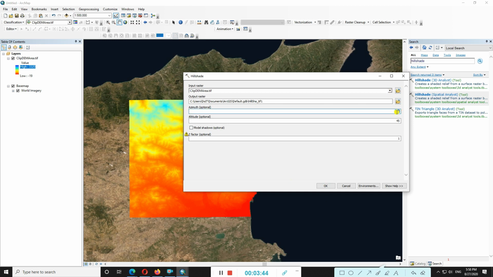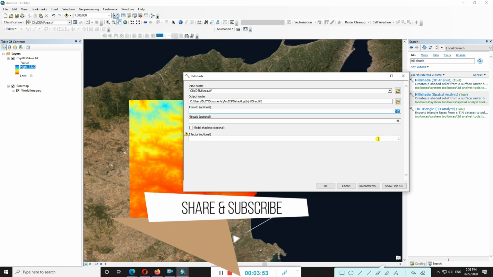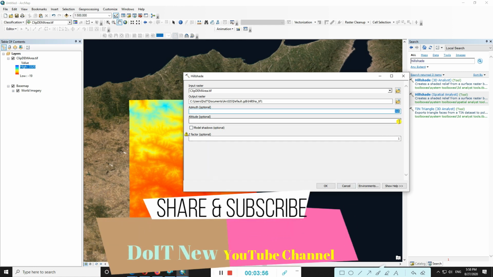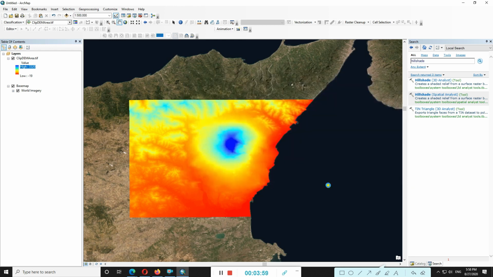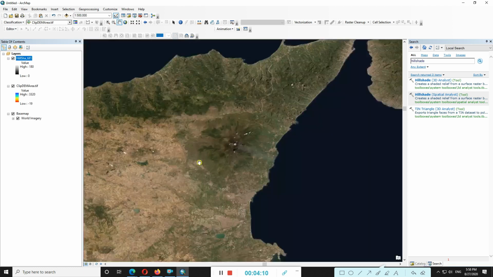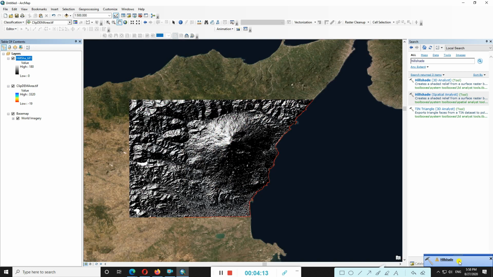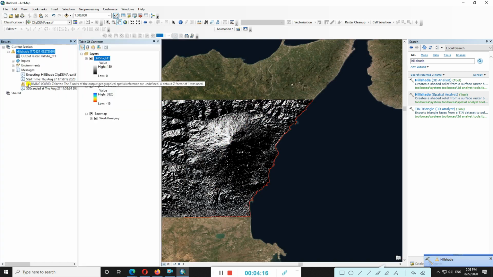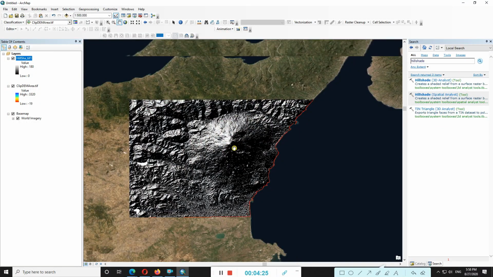The azimuth is 360, actually the entire circle is 360. So here by default it is 315, and the altitude option is a 45 angle. So just click on OK. It requires some little time, so it is extracting some information. You can look here, some messages are passing, a warning about Z unit and output graphics spatial reference, but it was okay, so no problem.